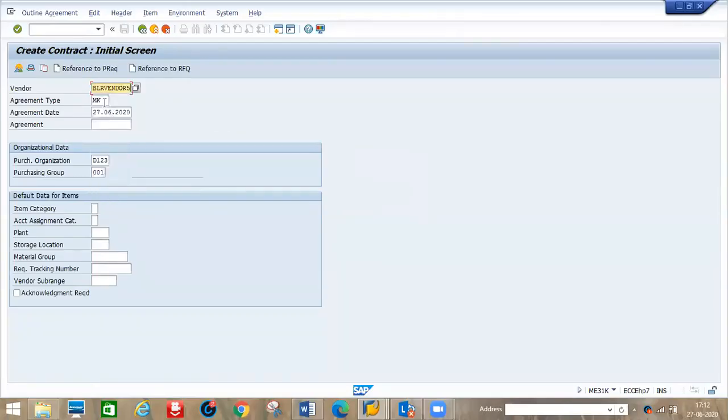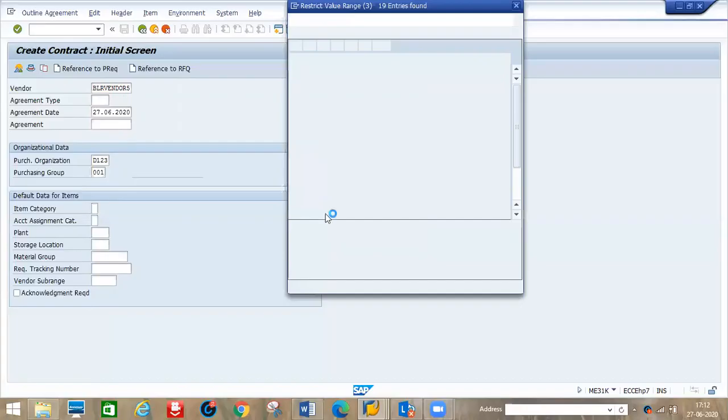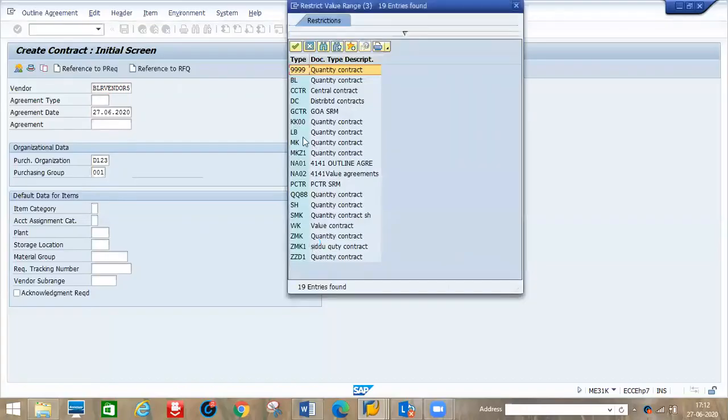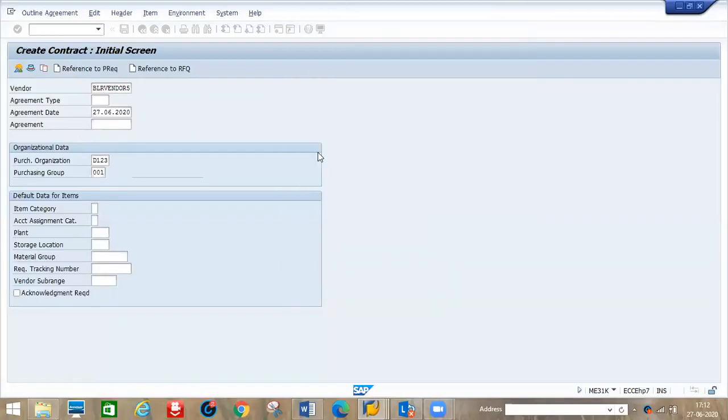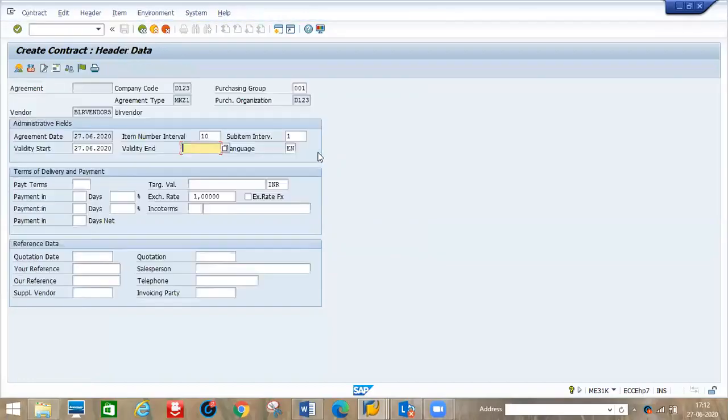Okay, so here instead of MK I created MKZ1. Just click this pop-up, so you will come to know here MKZ1, this one. Okay, so rest of same only, no changes anything.